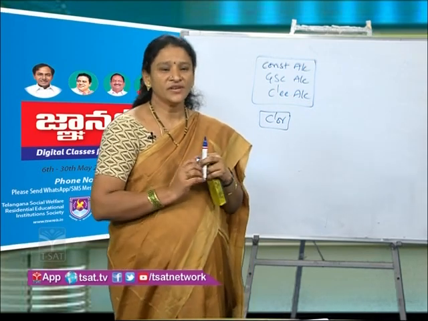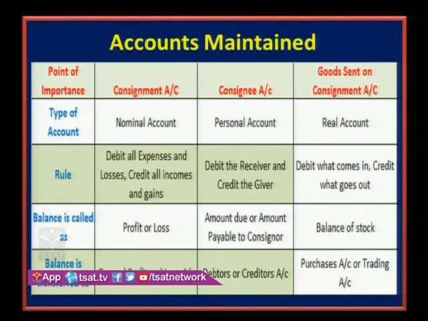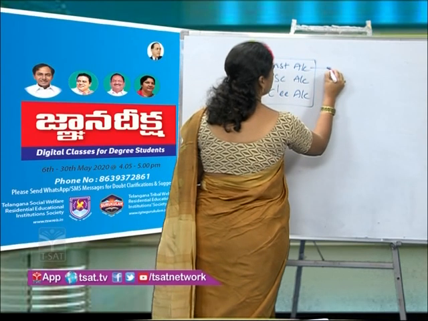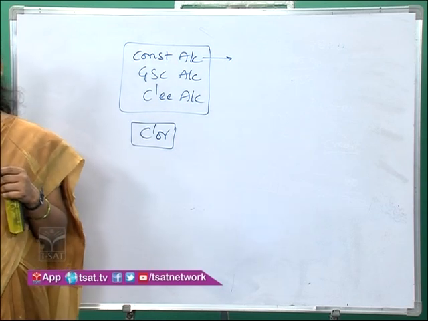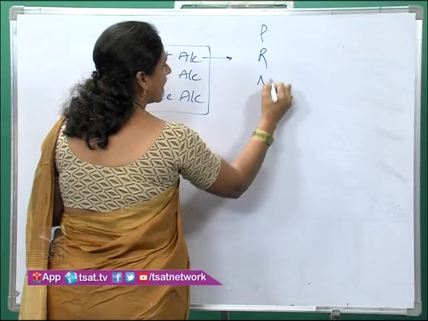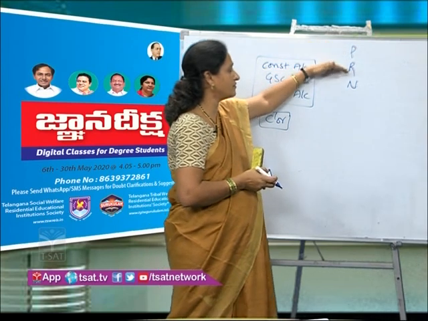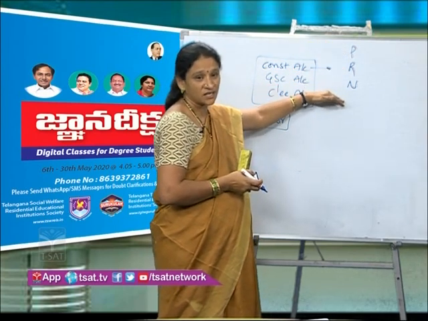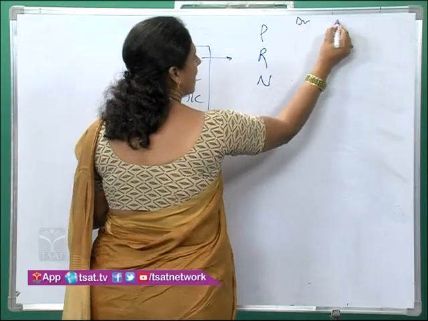And next, we will understand the details of these accounts. Here, as we all know, there are three types of accounts: personal account, real account, and nominal account. These are the golden rules of accounting. Here, we have debit and credit.